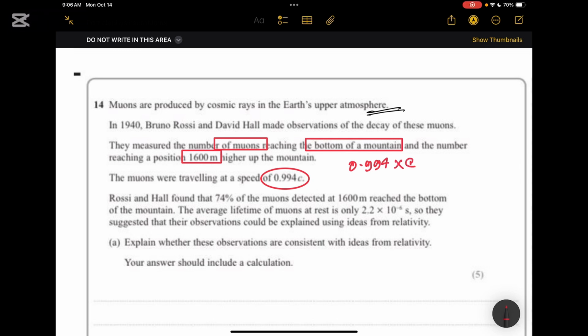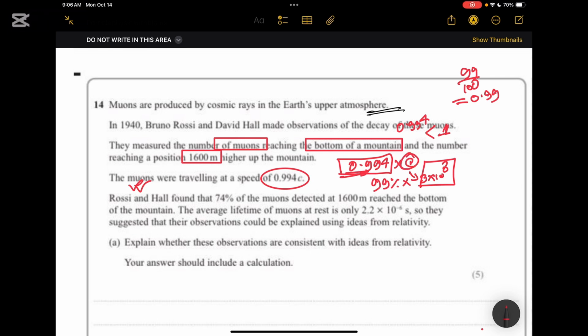0.994 times c. We know c means 3 times 10 to the power 8, and 0.994 is less than 1. I can say it's around 99% of this 3 times 10 to the power 8, because we can also write 99 divided by 100, which is also 0.99. So it's quite similar to this as well, right? So we can say the speed of these muons is 99% of the speed of light.